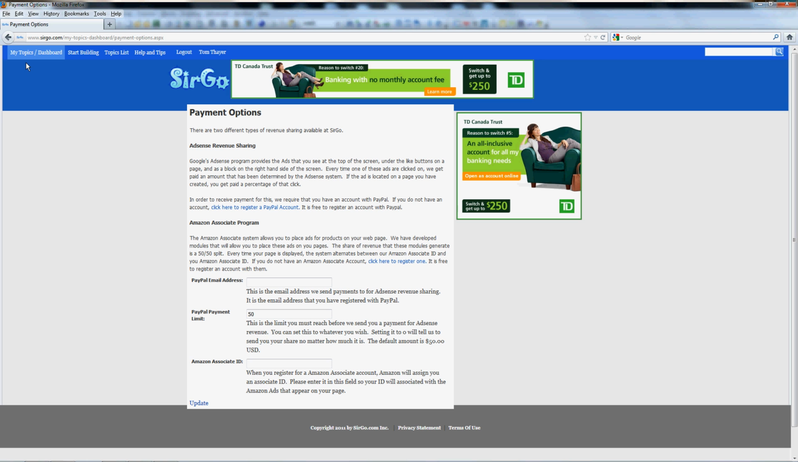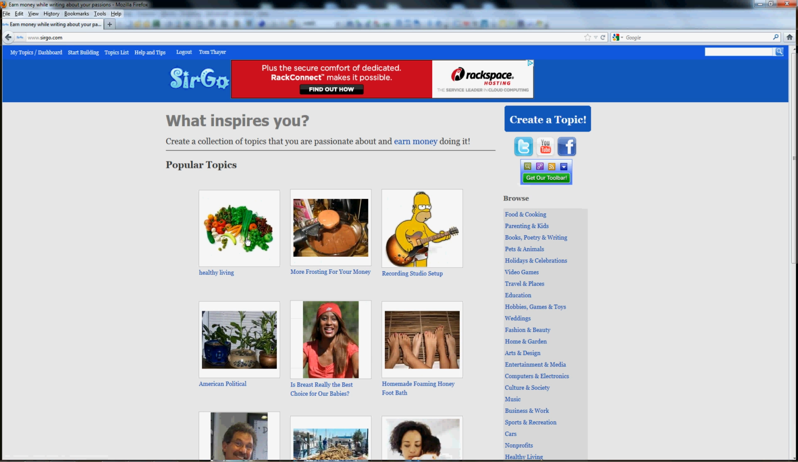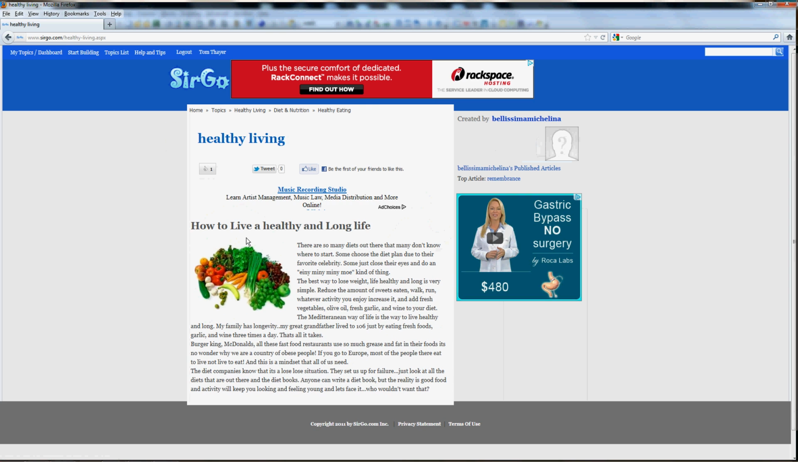Okay, how this works is, let's go back to one of the other pages. So let's take healthy living here. What you'll notice is that there's an ad up here, this Rackspace hosting. There's an ad over here, gastric bypass, no surgery by Roca Labs. And there's also a text ad right here, music recording studio. Those are all AdSense ads.